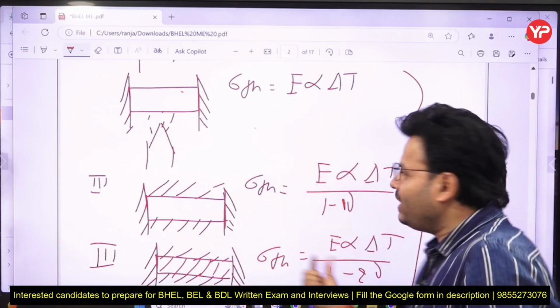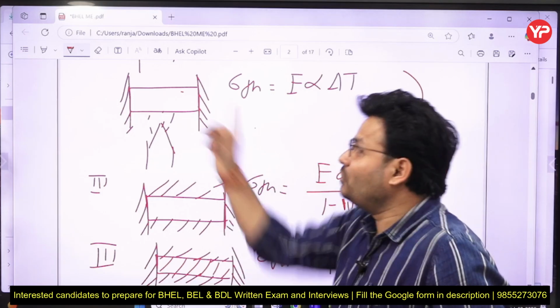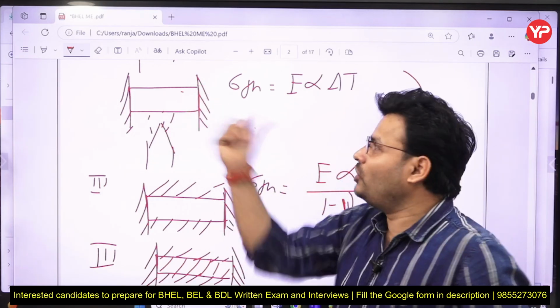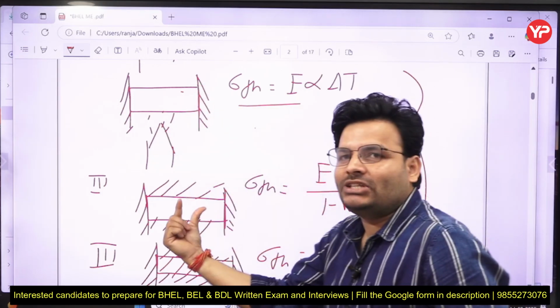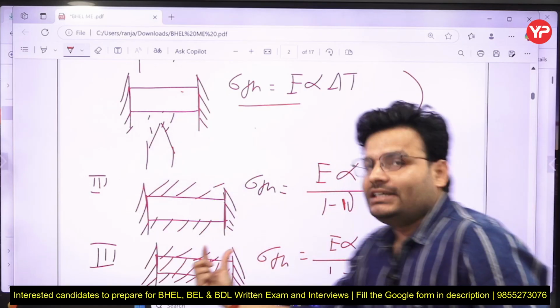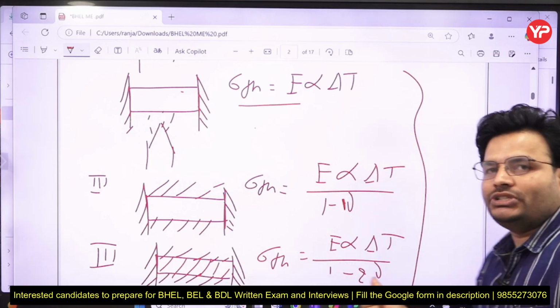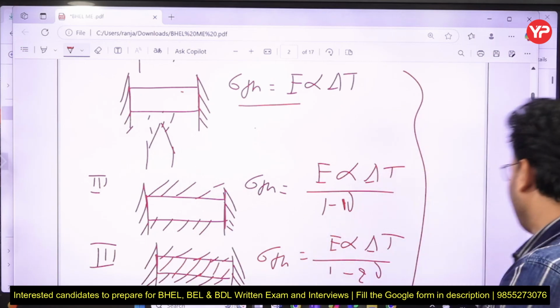So by this way, here minus, why? Because stress will be higher and higher. In one direction, the other direction is free, only one direction stress is coming. In two dimension, stress will be more than that, so here it is 1 minus. In three dimension, further stress will be more than that case, so 1 minus 2 mu is there. By this you can remember that one.